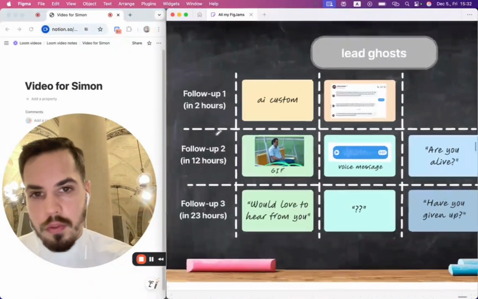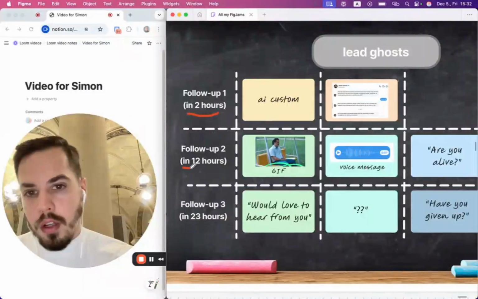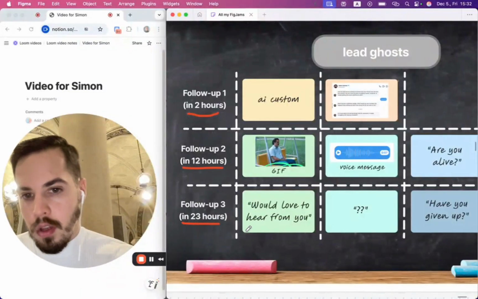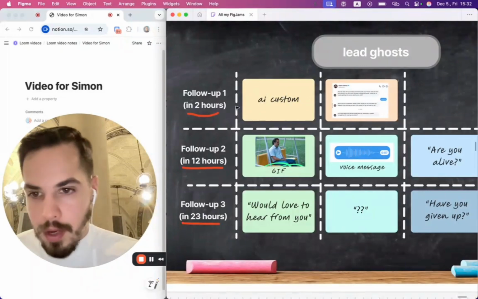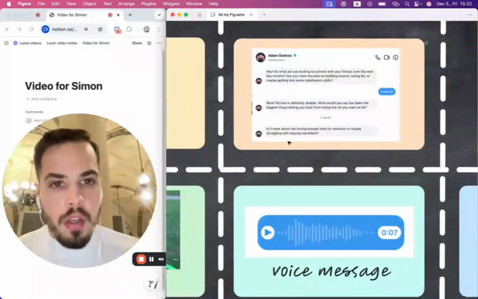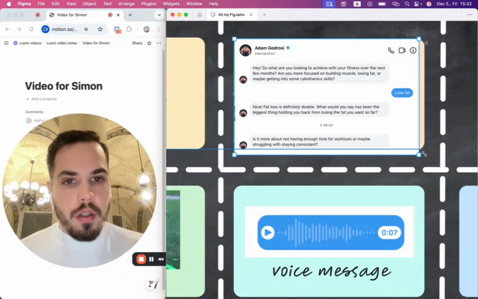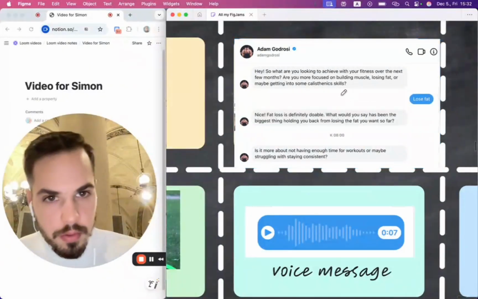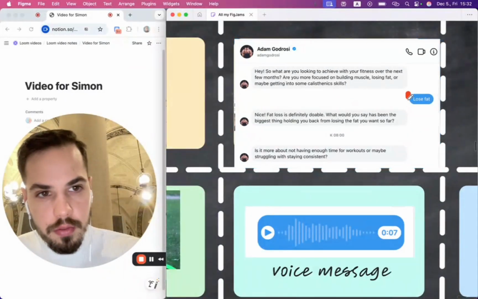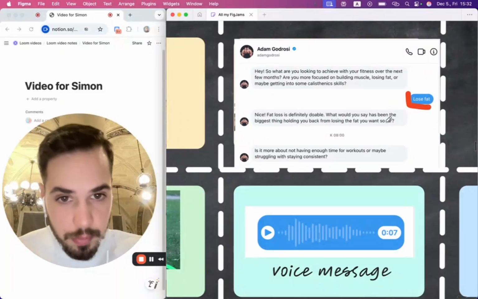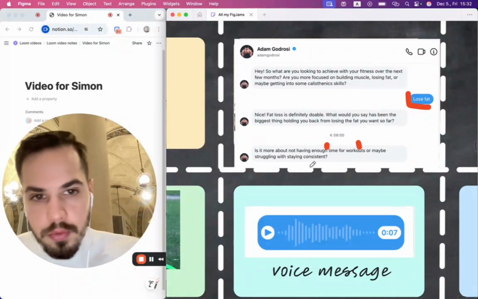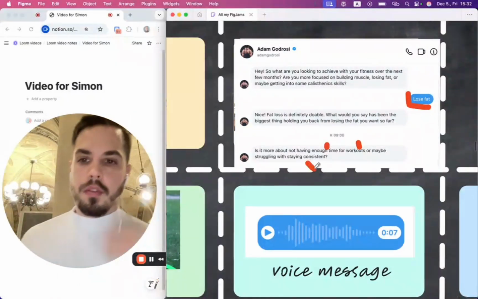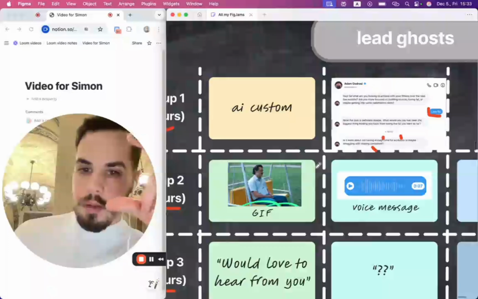And the automated follow-up sequence is built around this. So when somebody ghosts, let's say we can follow up in 2 hours, another time in 12 hours, and another time in 23 hours. The first follow-up that we do is usually customized. So for example, in Adam's case, let me make this bigger. The last question was, what are your goals to lose weight? What is holding you back from losing weight? The person doesn't respond, and the follow-up is, is it about time? Is it about struggling with consistency, etc.? So it's always going to be custom to whatever the last question was.